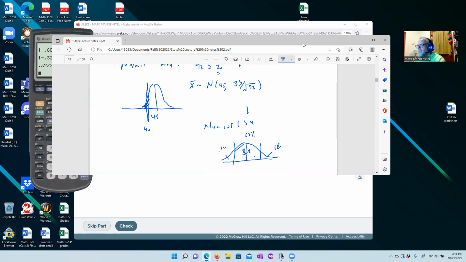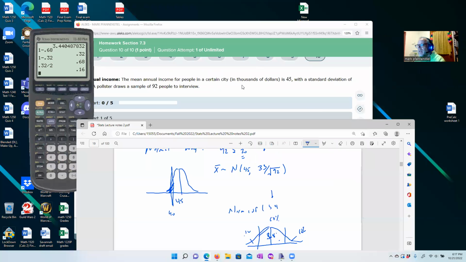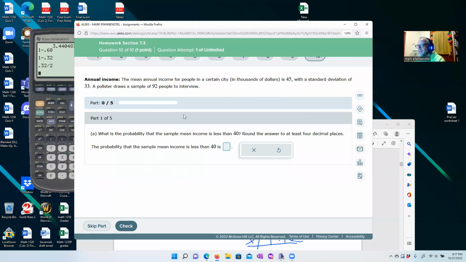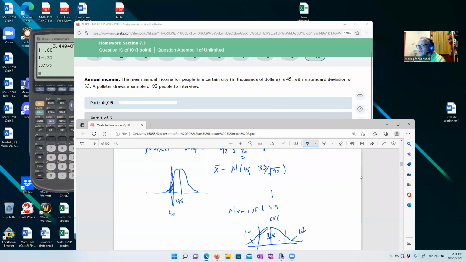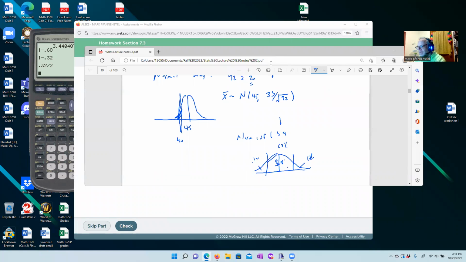We were going to calculate a probability. We were going to calculate the probability that this group of people, 92 people in all, had an average income less than 40.